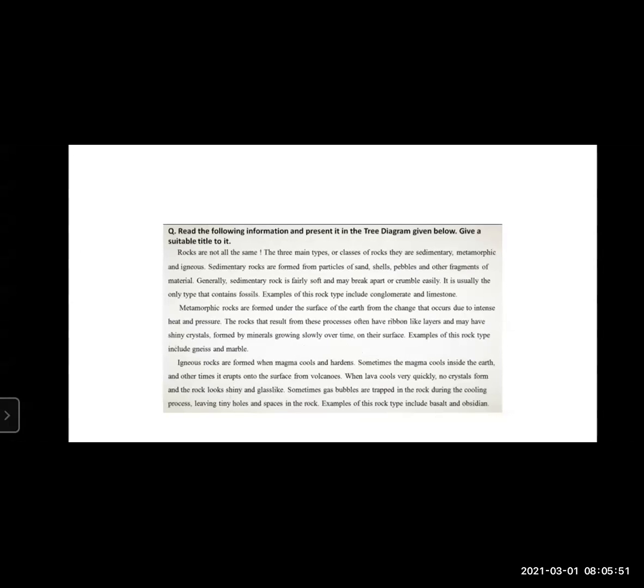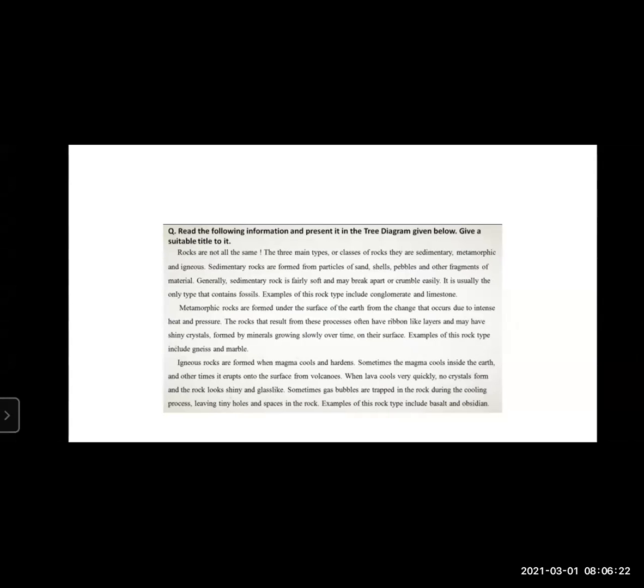Now, how does it go? Now, I will just cover one question for you. I'll read it to you and I'll explain how to do this. Now, question. Read the following information and present it in the tree diagram given below. Give a suitable title to it. As I told you, title is very important, which is going to score you 1 mark. Now here they have specified you have to present it in a tree diagram. I will read the question for you.